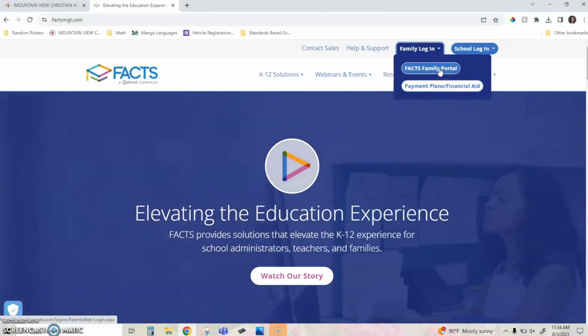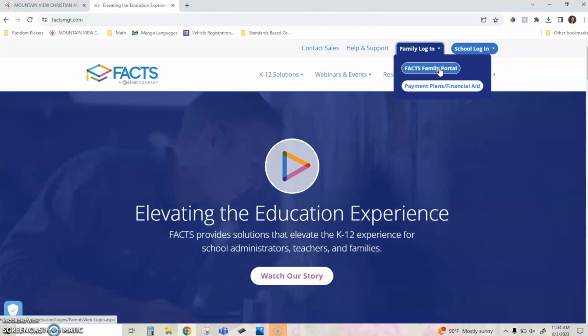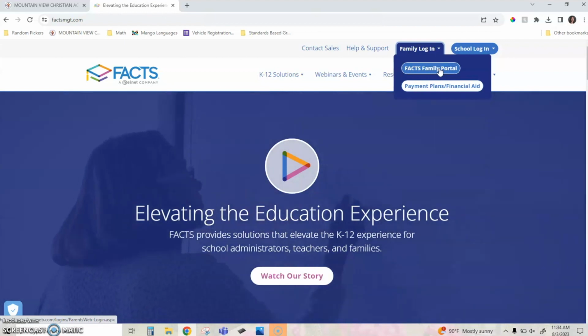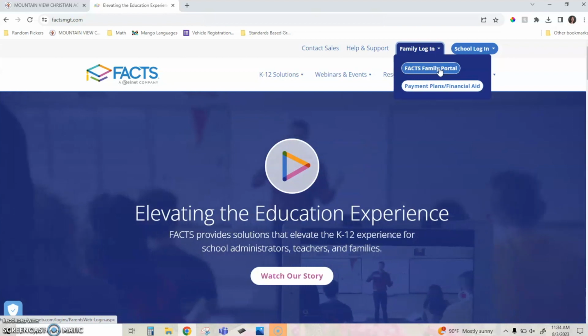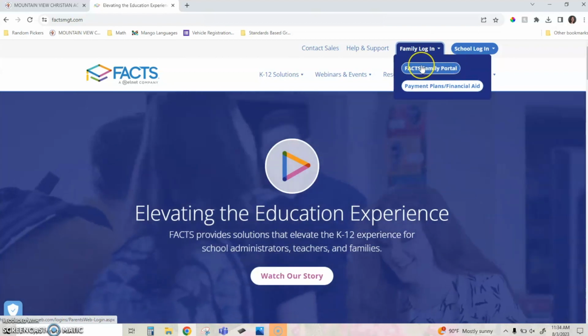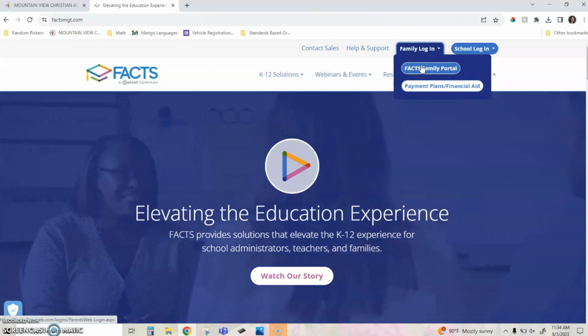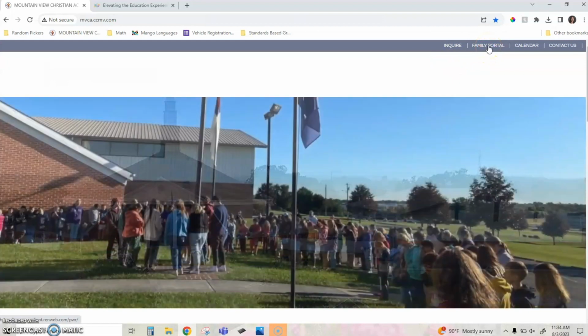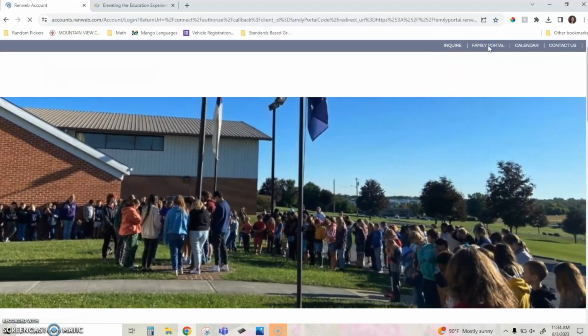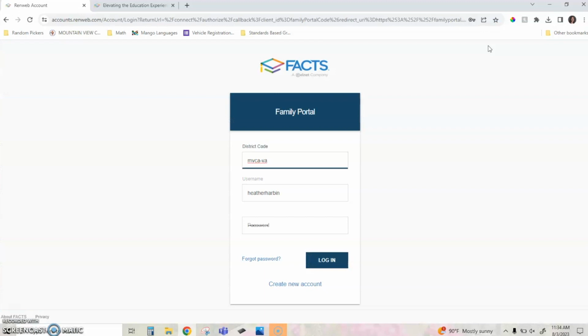The other option that you have as a family is FACS Family Portal. FACS Family Portal is what used to be called RenWeb, and so most of the teachers tend to still refer to this as RenWeb. You can log into your FACS Family Portal here by clicking on this button, or if you're familiar with our website, you can also click on Family Portal up in the top right-hand side. I'm going to go ahead and log into my Family Portal by using the website.